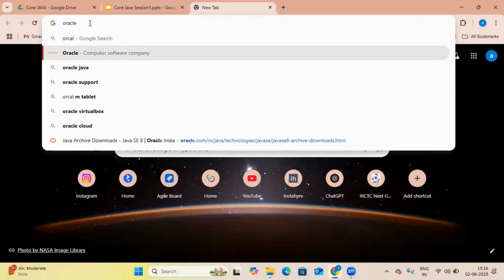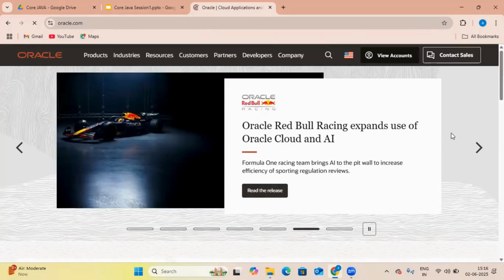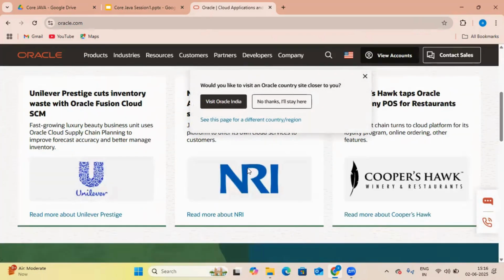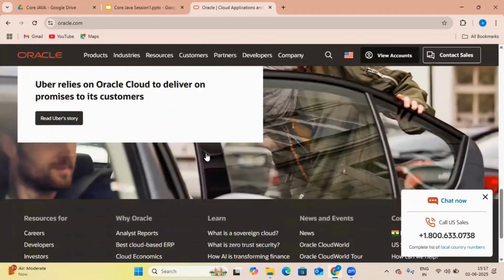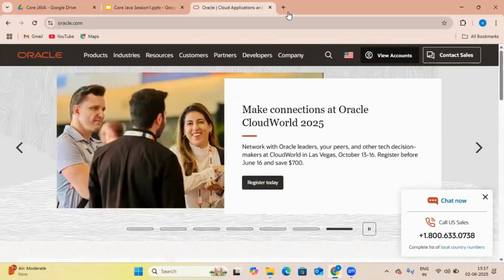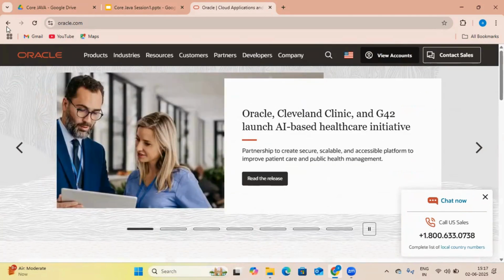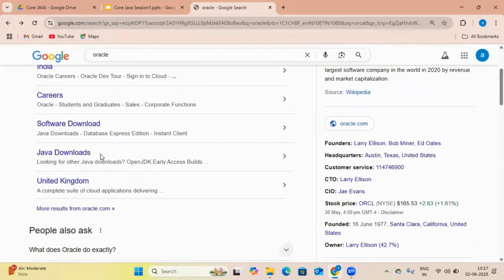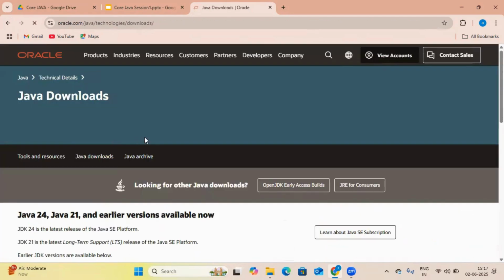Oracle is the company which acquired Java. Click on Oracle. Now if you want to download Java, whether Java 8, Java 9, Java 17, or any version, you can also see here Java downloads. Okay, click on Java downloads.